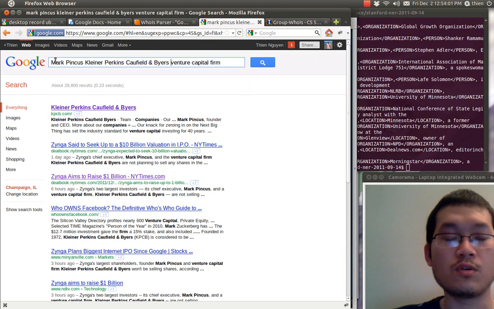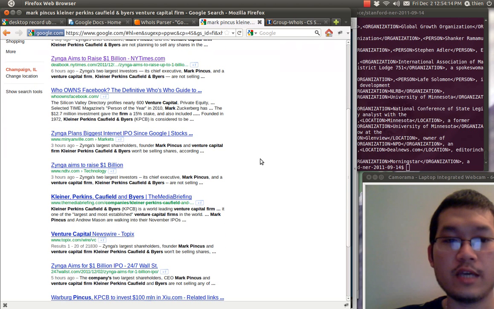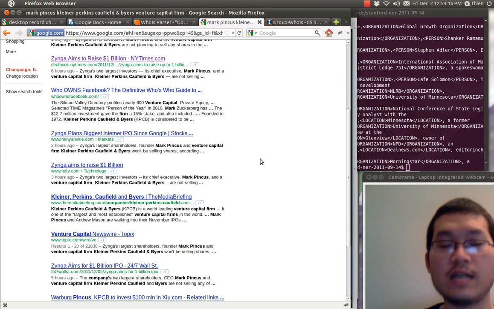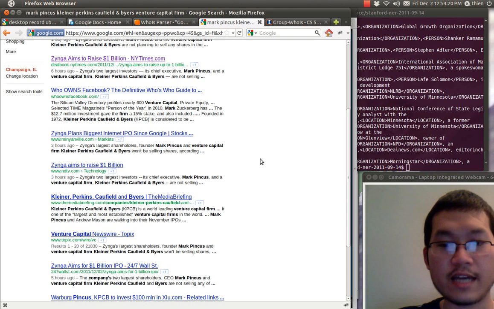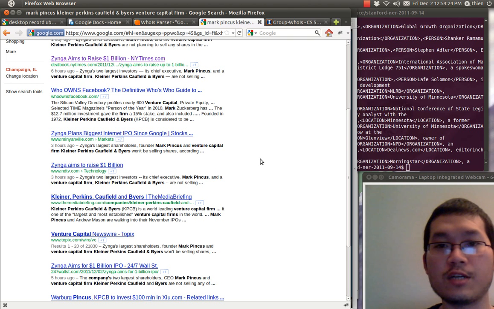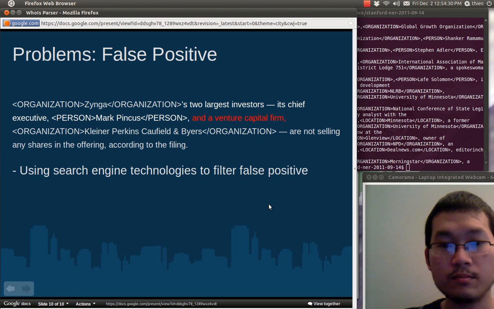For example, if we have this tuple with Mark Pincus, we're going to perform a search of this tuple on a search engine. Here we're going to use Google and put in the whole tuple, and then we see the result. So we built a script that crawls the first 20 results of Google and then applies our tool on those results again. And if we get the same tuple from those 20 results, that means the tuple has a very high chance of being a correct tuple.